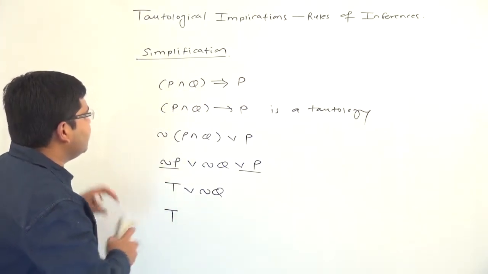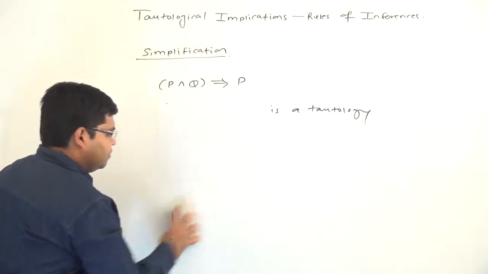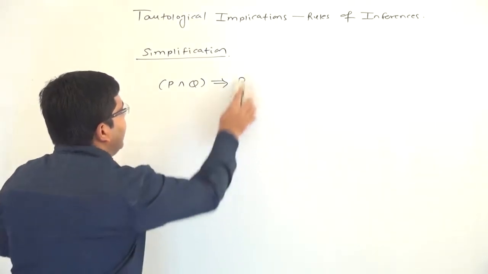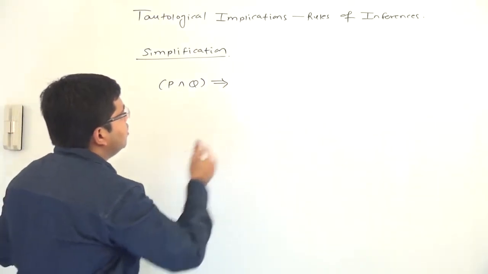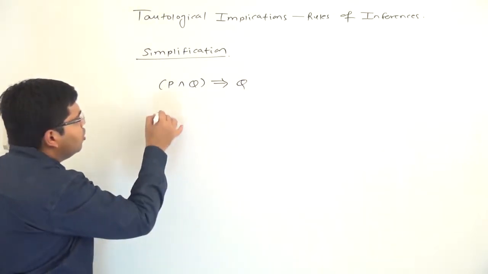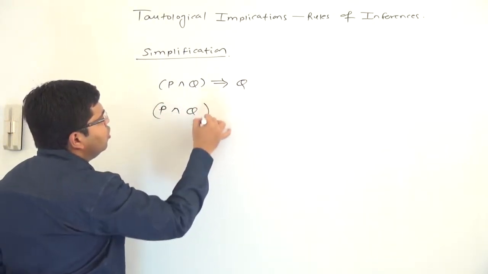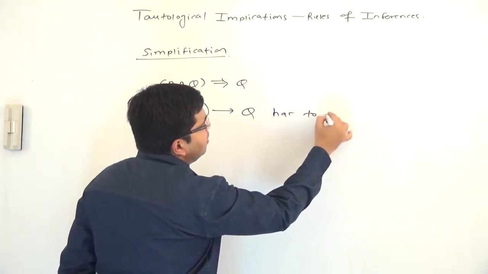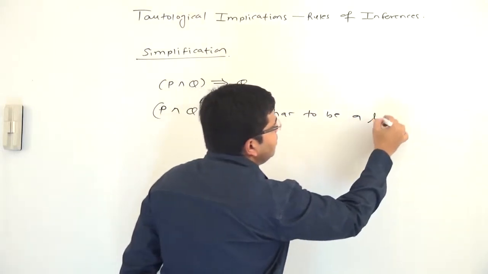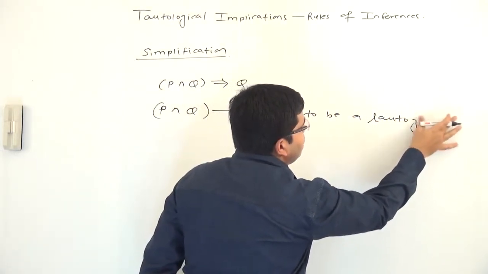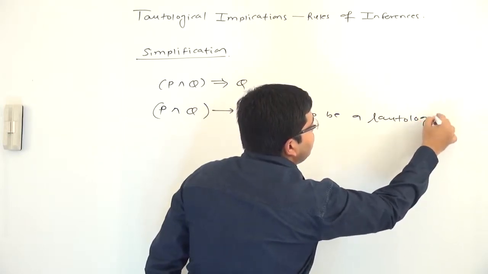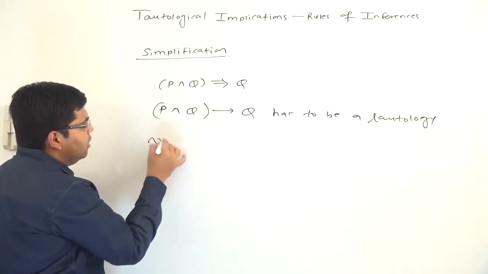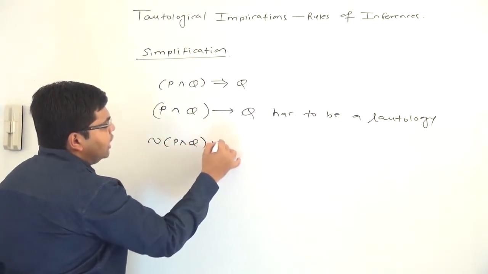And similarly, we can prove that P and Q concludes Q, and a very similar argument will follow. P and Q tautologically implies Q has to be a tautology, and for proving that, we will apply the formula for implication again, negation of the left hand side or the right hand side.